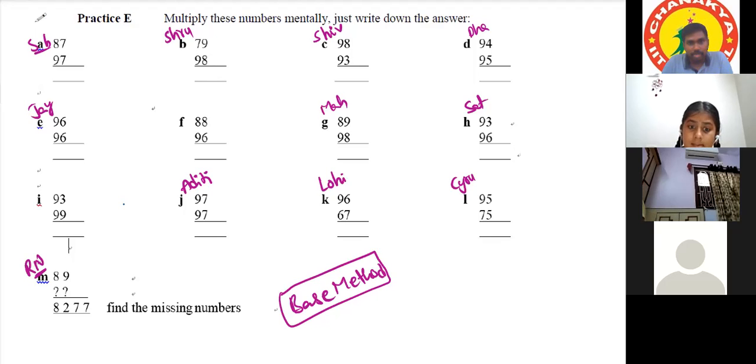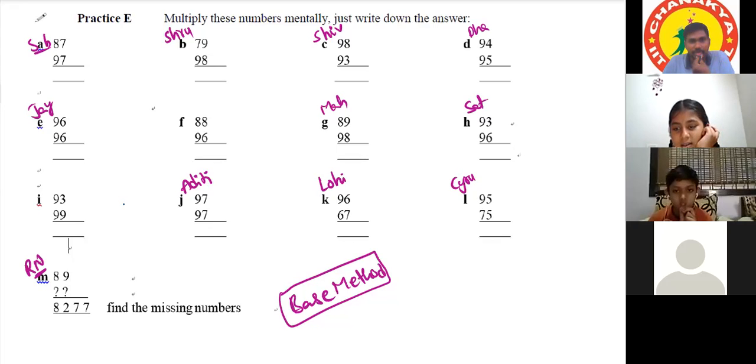Okay. Ayush. What happened to Sriharsha? Take one question among F and I. Sir, I, sir. You take I. Yes, sir.